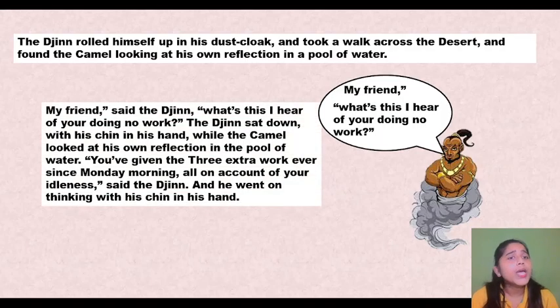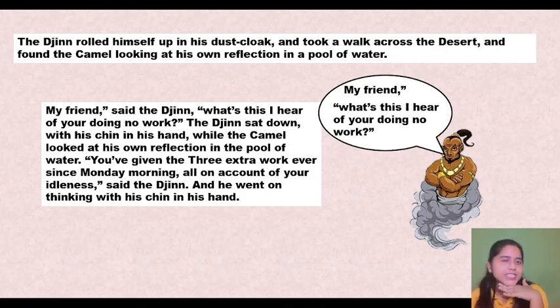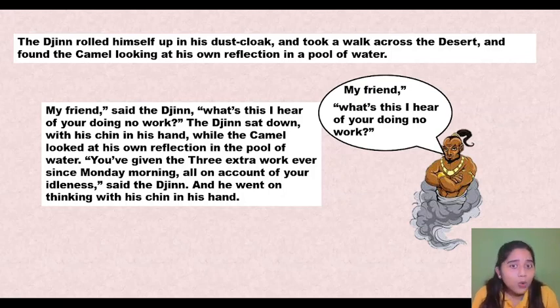Let's see what the jinn says to the camel. My friend, said the jinn, what's this I hear of your doing no work? The jinn sat down with his chin on his hand, and now the jinn is sitting like this and talking to the camel, saying that what I am hearing is you are doing nothing, you are sitting idly. You have stopped all the other animals from working. What is going on? While the camel looked at his own reflection in the pool of water. But the jinn was talking to the camel, and still the proud camel, the egoistic camel, was looking at his own reflection in the pool.